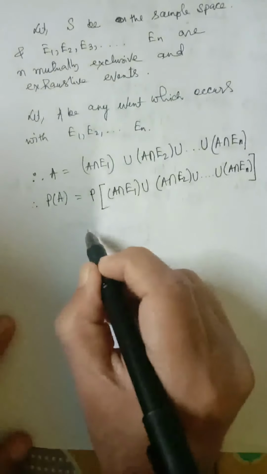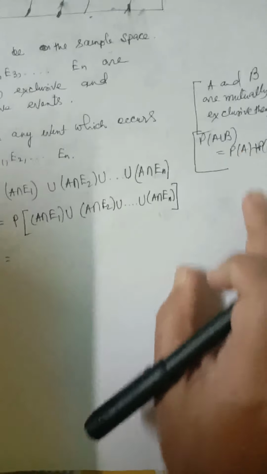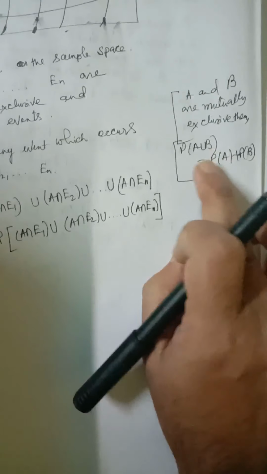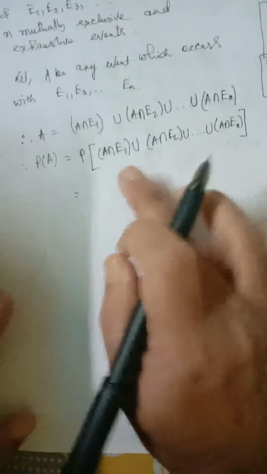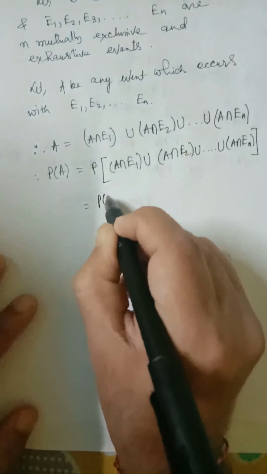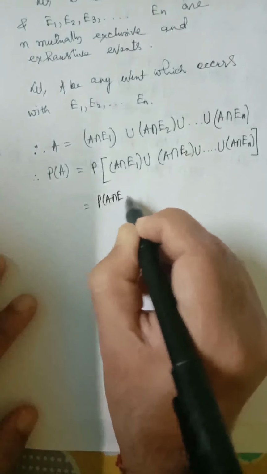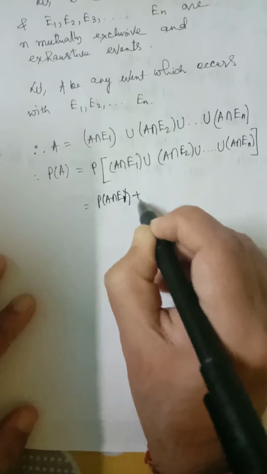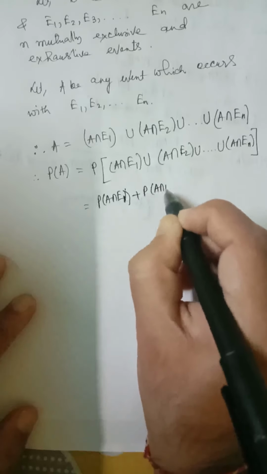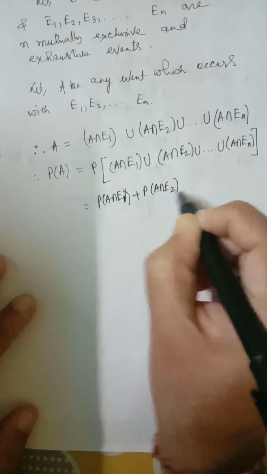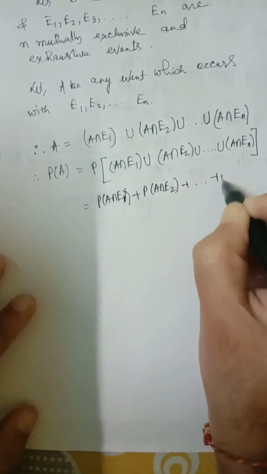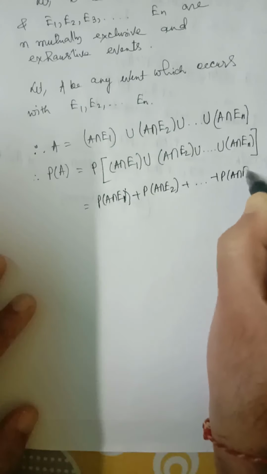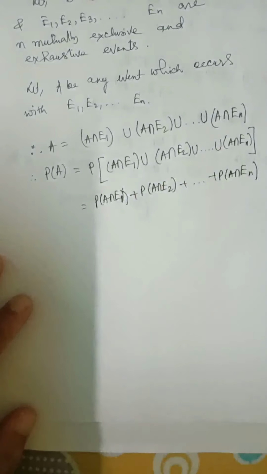The probability of these events will be equal to, as they are mutually exclusive, P(A intersection E1) plus P(A intersection E2) plus ... P(A intersection En), as they are mutually exclusive.